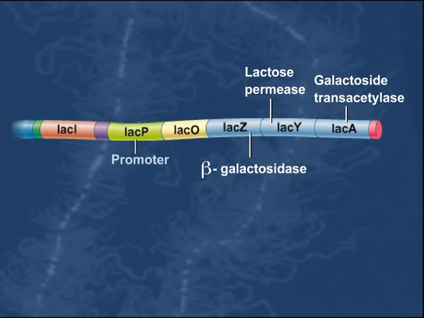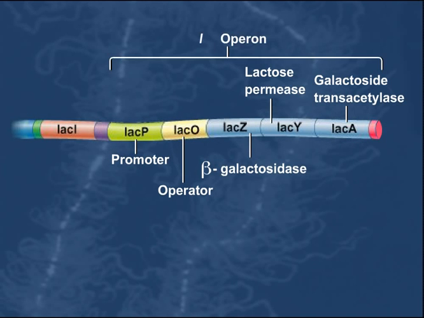The LacP region is the promoter that is needed to transcribe the LacZ, LacY, and LacA genes as a single polycistronic mRNA. The LacO region is an operator site that is involved in the transcriptional regulation of the lac operon. The unit consisting of the lac promoter, lac operator, and the LacZ, LacY, and LacA genes is called the lac